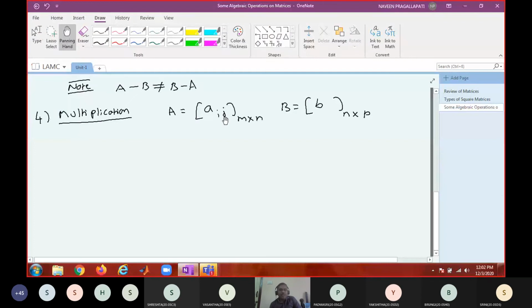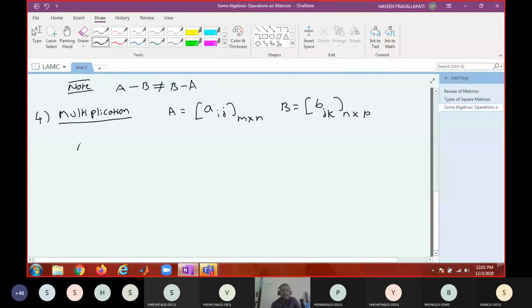Now j is running from 1 to n. j is the index for n. So naturally here n is there. So what is the index I should use here? j. j corresponds to n. And what is the index I can use here? I can use k. k corresponds to p, i corresponds to m.